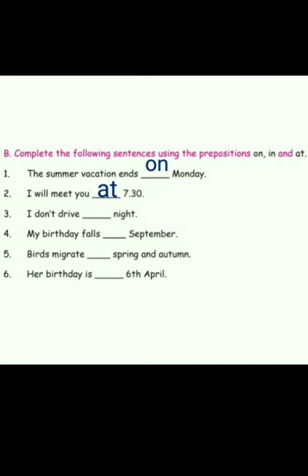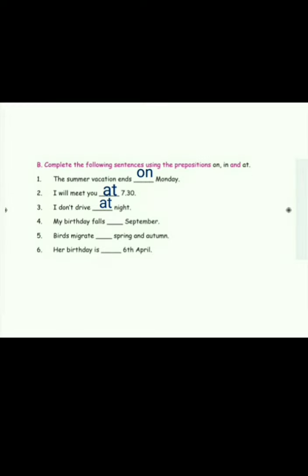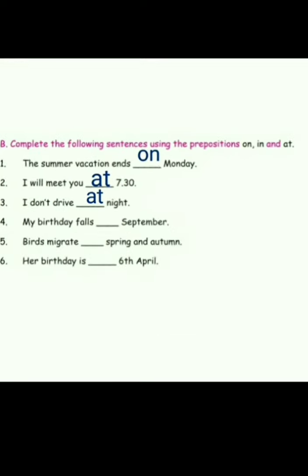Number 2, I will meet you dash 7:30. To refer to clock time, we have to use at. Third one, I don't drive dash night. At is used to refer to night. So at.